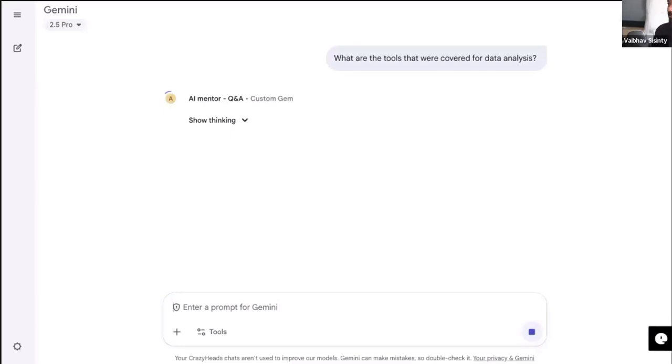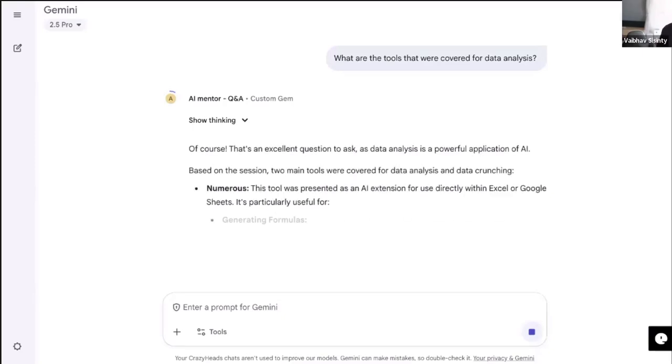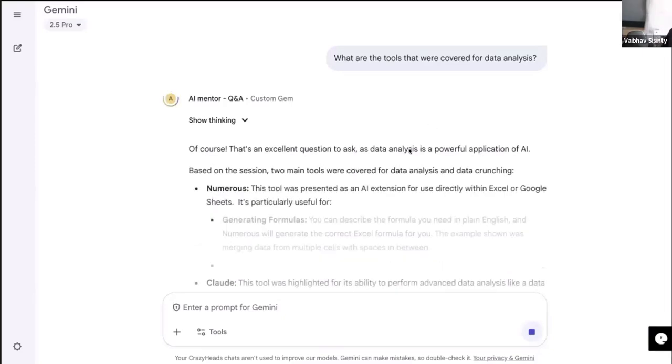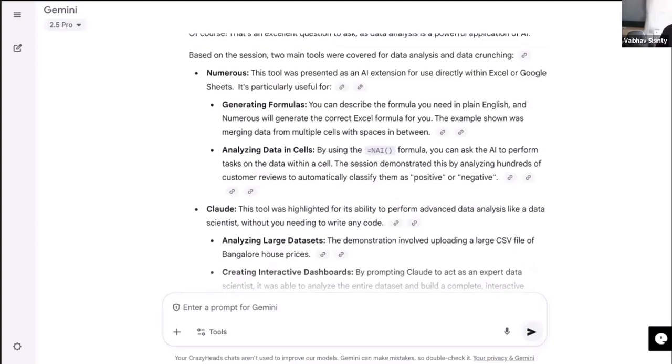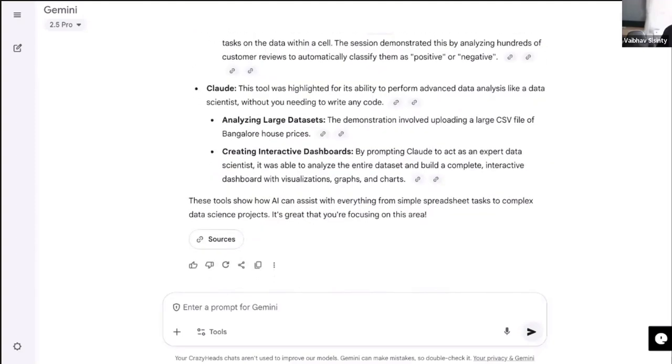Let us see what it comes up with this time around. That's an excellent question. Numerous AI and Claude are the two tools that came up for data analysis. What do you guys think of that? Absolutely crazy, right?